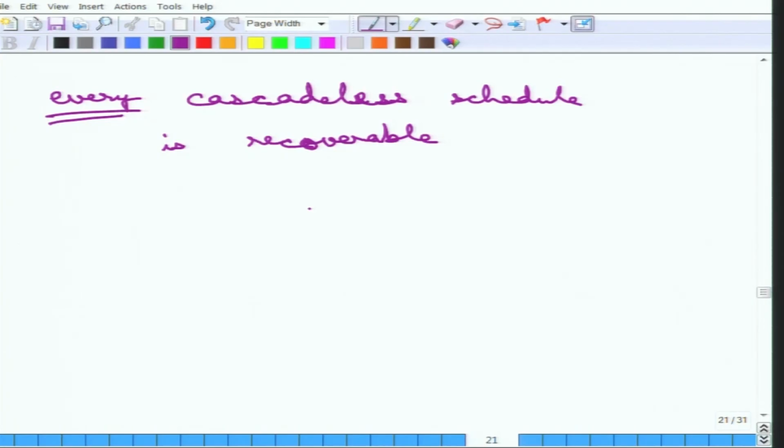Now this all seems to be correct, but there is still a little problem left even after cascadeless schedules: the problem of writes remains. The cascadeless schedule says that transaction Ti reads what has been written by Tj, but nothing is said about the writing of transaction Tj.